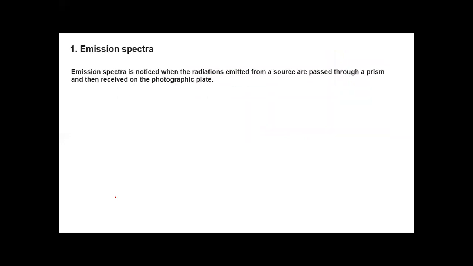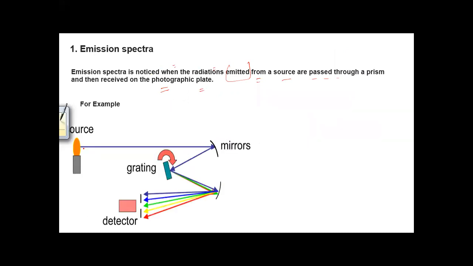First, we will discuss emission spectra. Emission spectra is noticed when the radiation emitted from a source is passed through a prism and then received on the photographic plate. Here I take an example. This candle acts as a source.